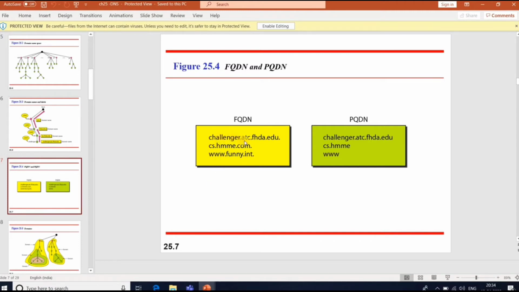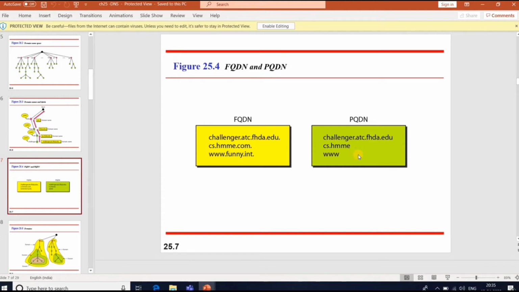challenger.atc.fsda.edu. is a fully qualified domain name. If you sometimes type only Google, it is a partially qualified domain name. A partially qualified domain name is one where the label is not terminated by a null string.